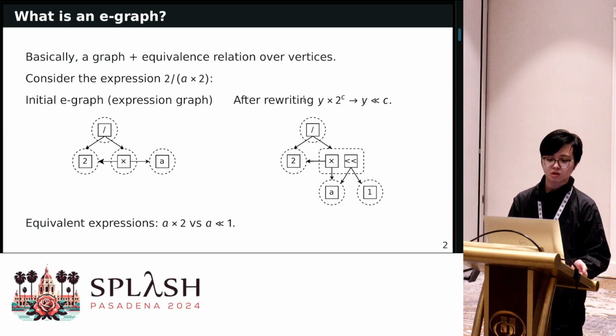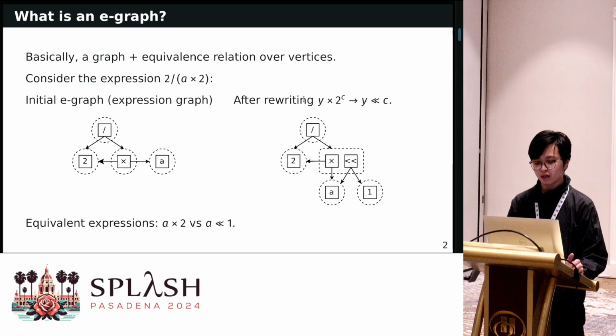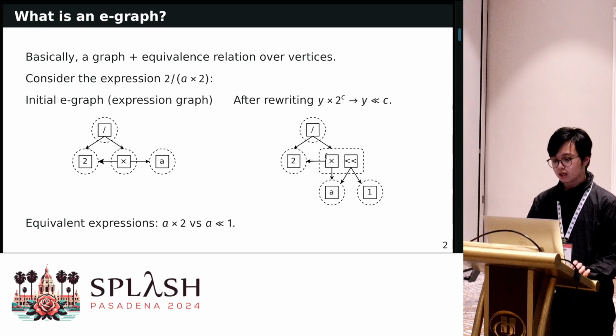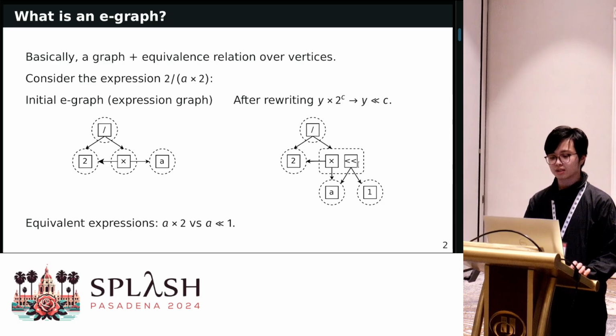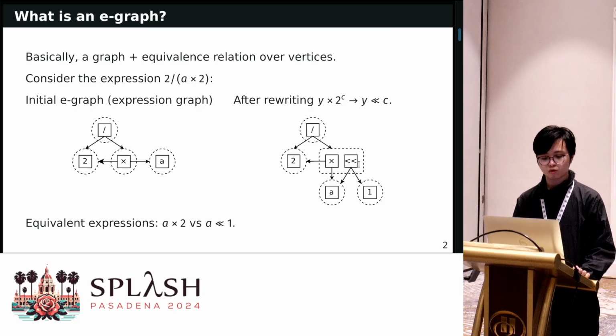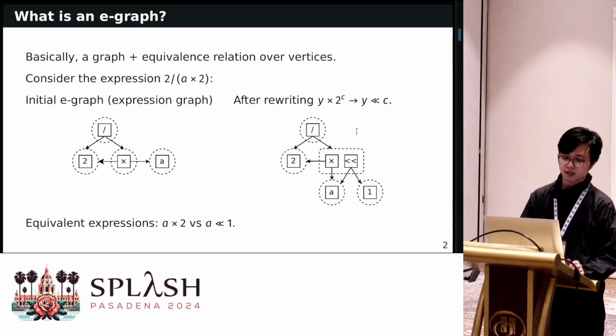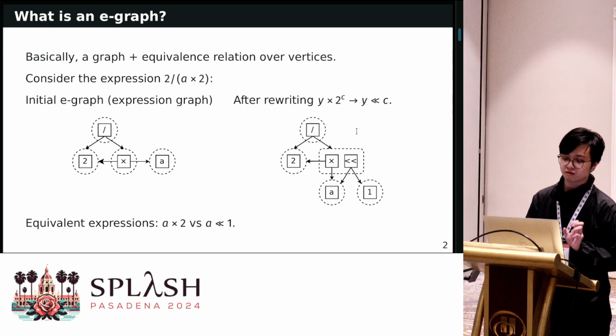So for example, in this case, we can rewrite the 2 multiplied by a into a left shift by 1 bit. And the dotted lines here represent that the 2 vertices inside are equivalent. So a times 2 is equivalent to a left shift by 1. This is the basic idea of an E-graph.